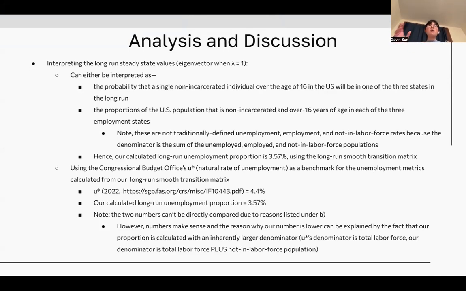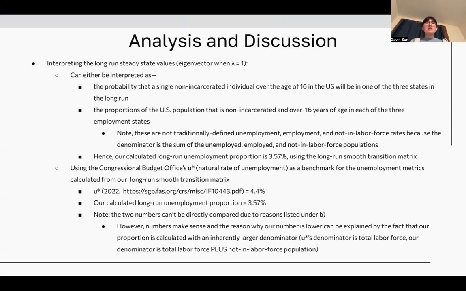Or if we take a whole-population approach, the proportions of the US population that is not incarcerated and over 16 years of age in each of the three employment states can also be interpreted from the long-run steady state values. And it is important to note that these are not traditionally defined unemployment, employment, and not-in-labor-force rates, because the denominator is the sum of the unemployed, employed, and not-in-labor-force populations. And hence, if you recall from the previous slide, our calculated long-run unemployment proportion is 3.57% when using our matrix, which was the long-run smooth transition matrix.